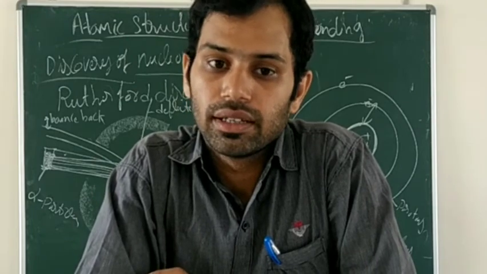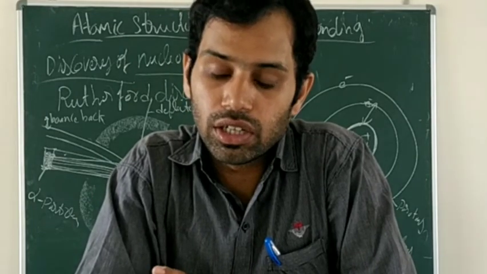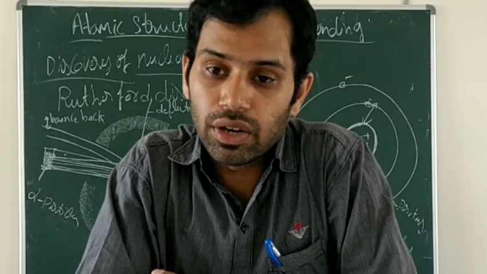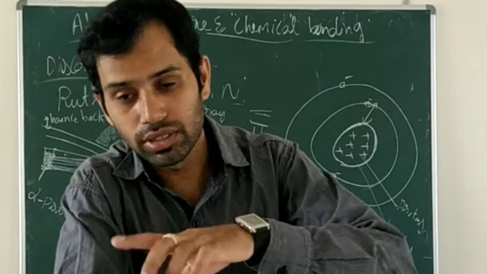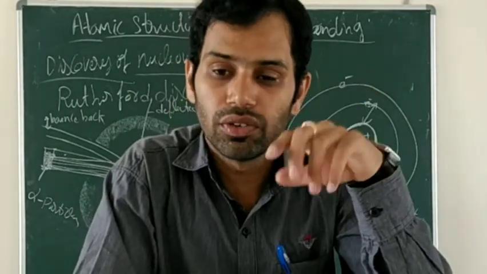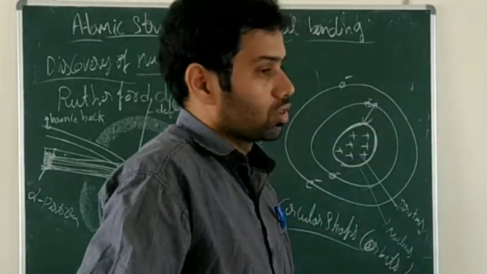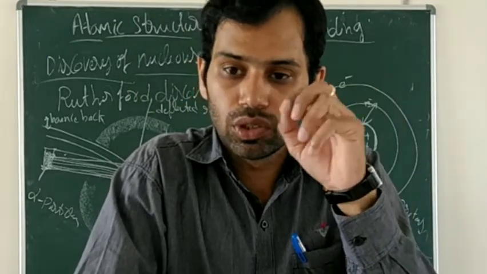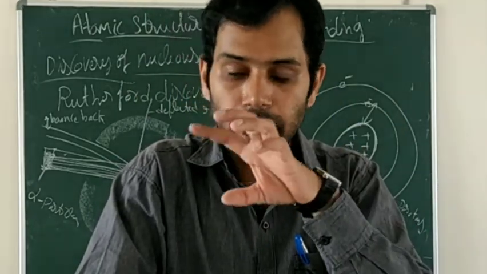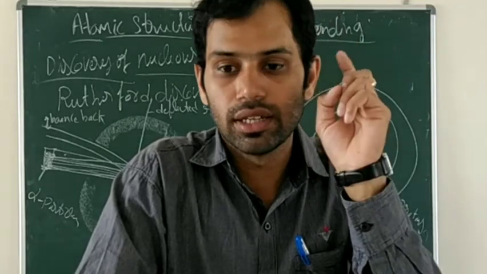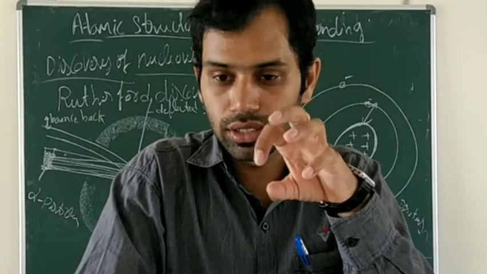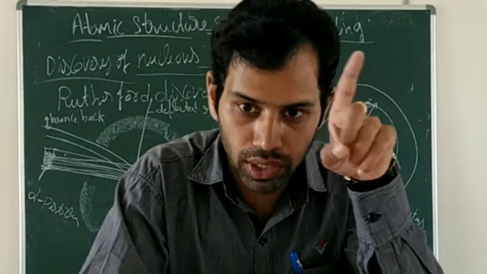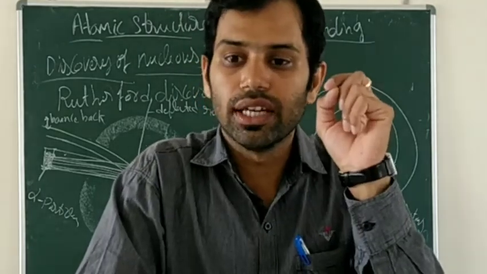In the solar system, planets are revolving around the sun. So Rutherford's atomic model is compared to the solar system: the sun is at the center and planets revolve around the sun. Here also the nucleus is present in the center of the atom, and electrons are revolving around the nucleus.